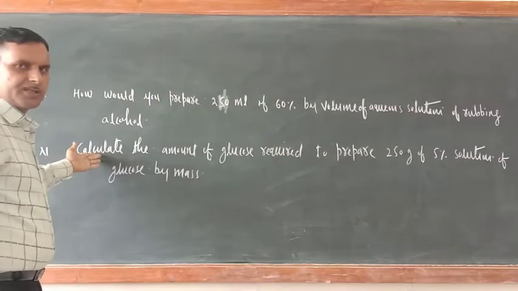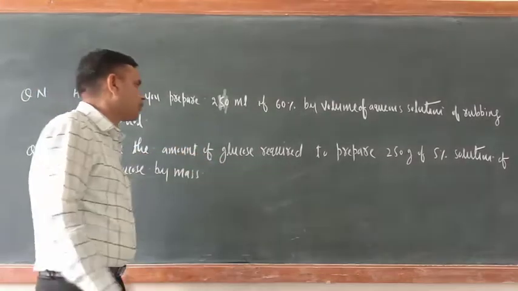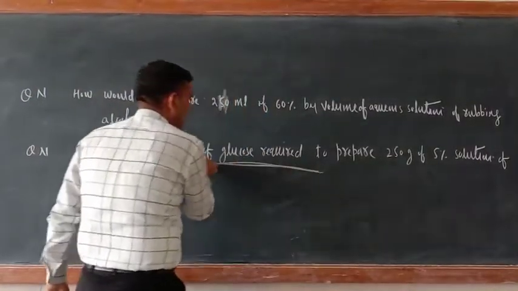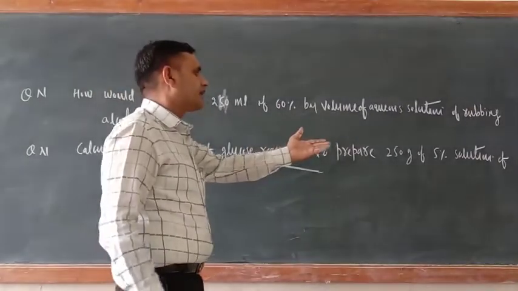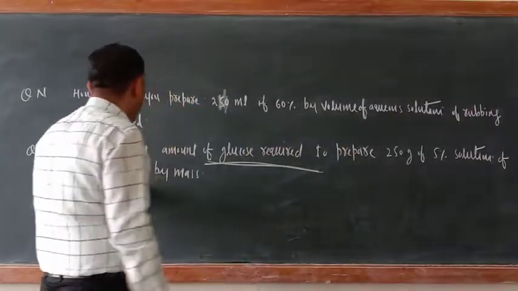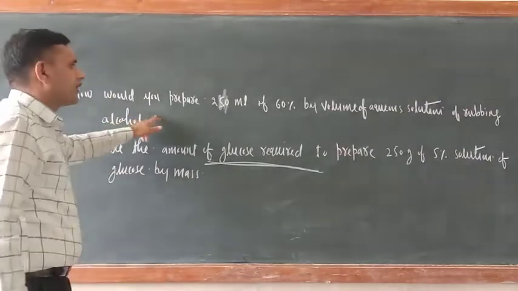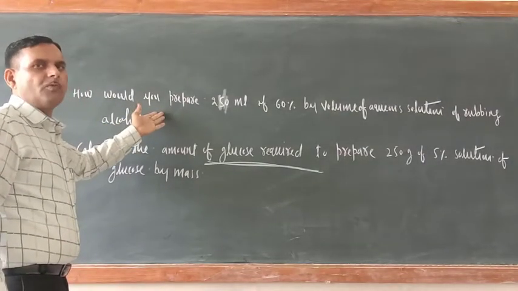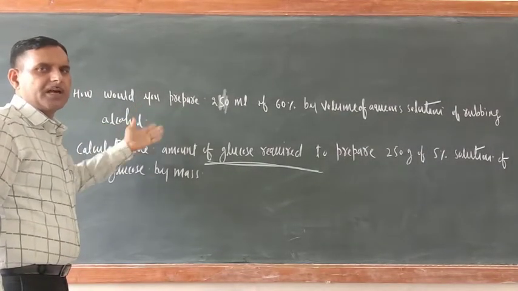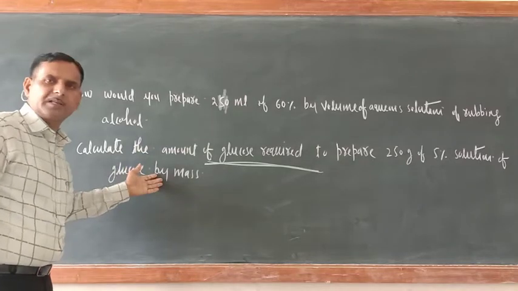Same in this one also, calculate the amount of glucose required. This question is more direct. To prepare 250 gram of 5% solution of glucose by mass. So here what is there? This is volume by volume percentage method, and this is mass by mass percentage method based question.